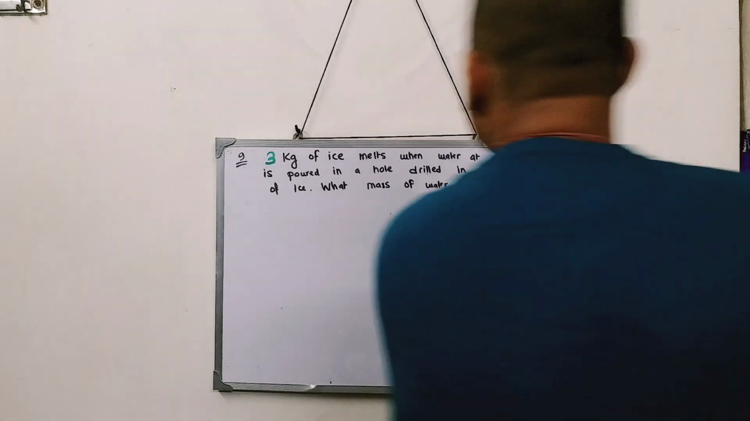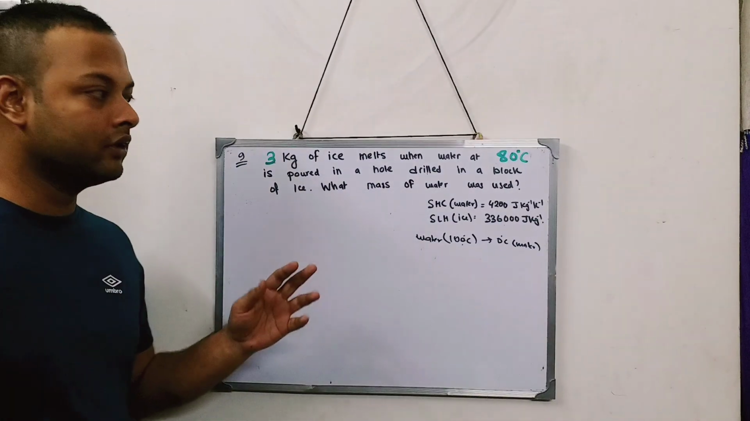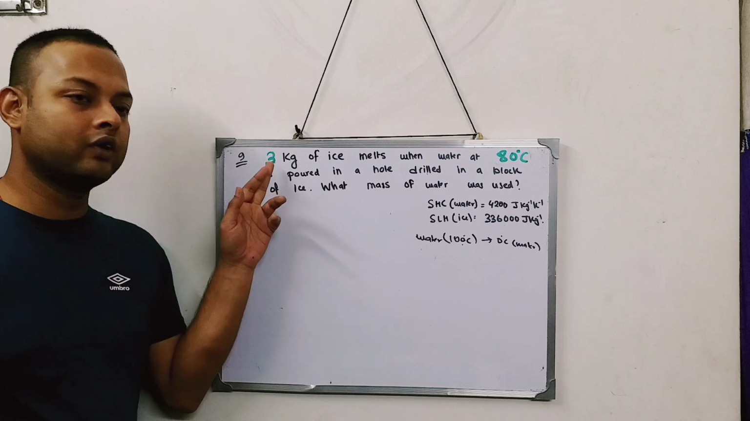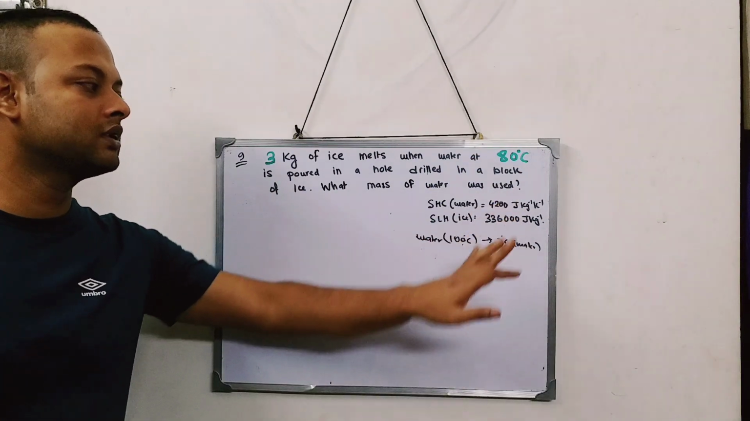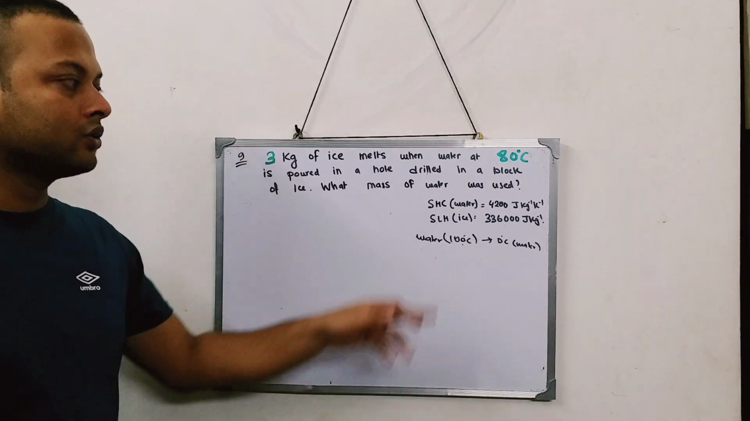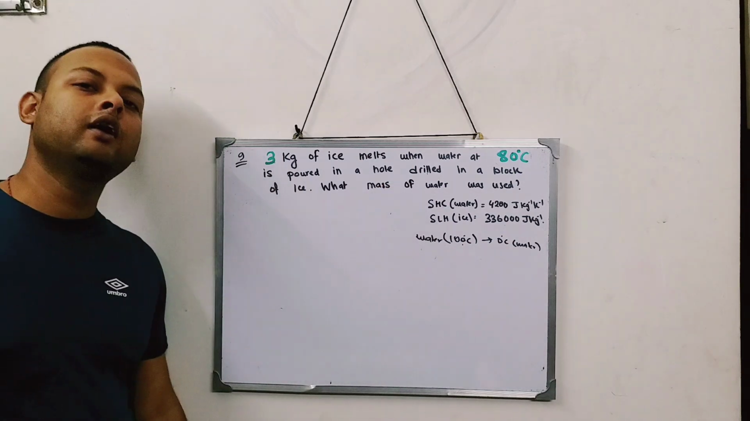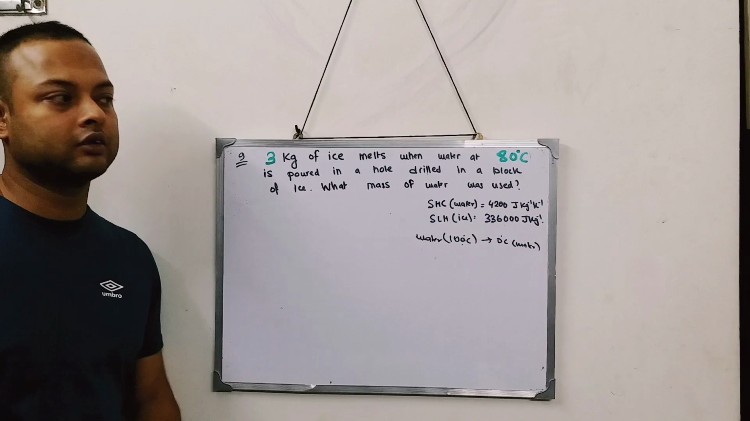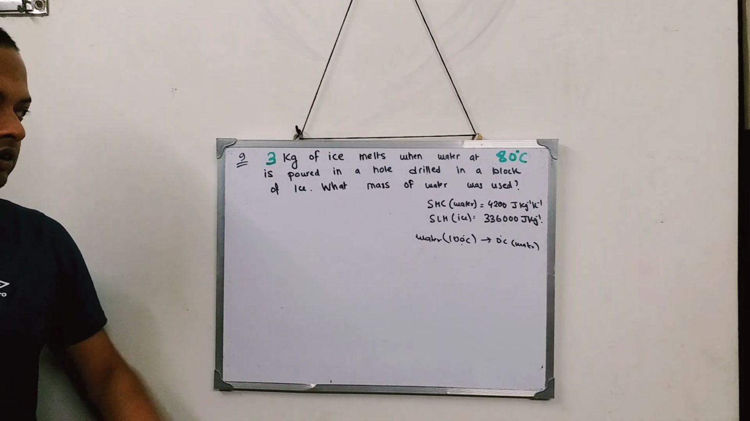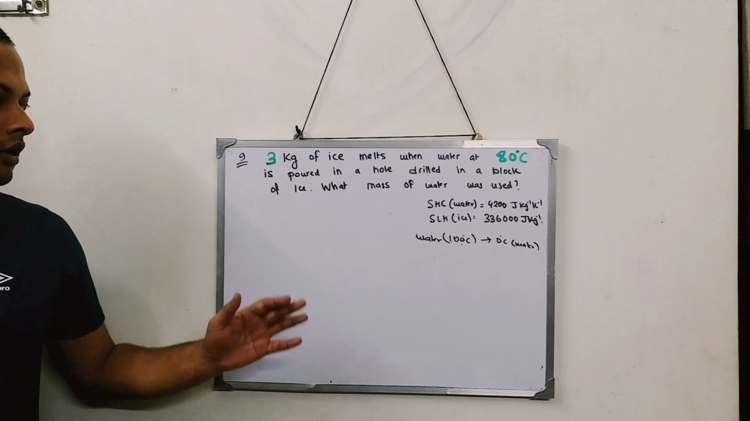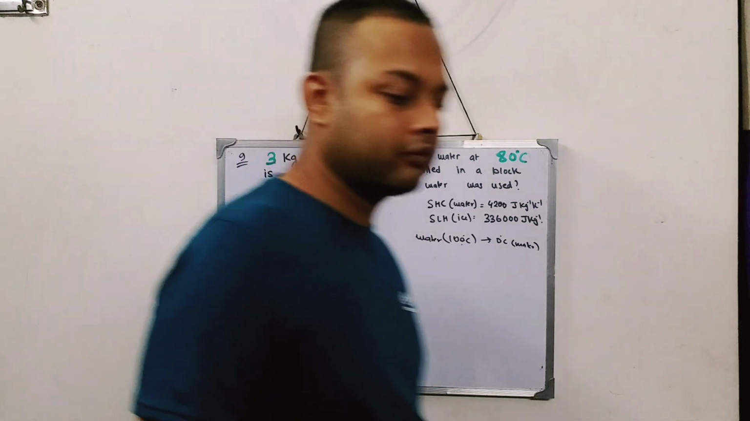So this is your homework. Homework for this sum: this 2 kg is converted to 3 kg and that 100 degree is converted to 80 degree. These values remain as they are. So you have to solve this sum and get me the answer in the comment section. I hope you do the sum. Take a screenshot if you want. So, next sum.